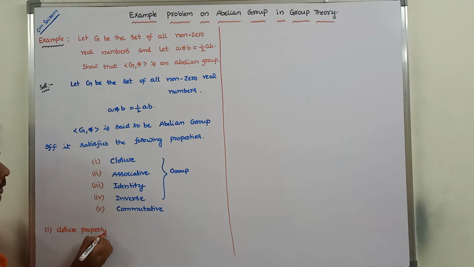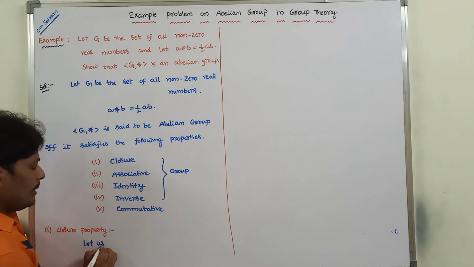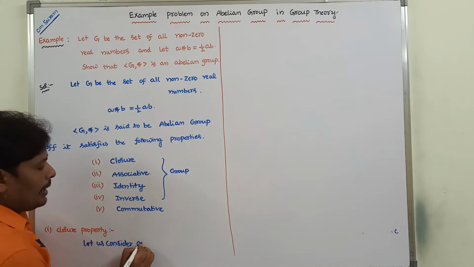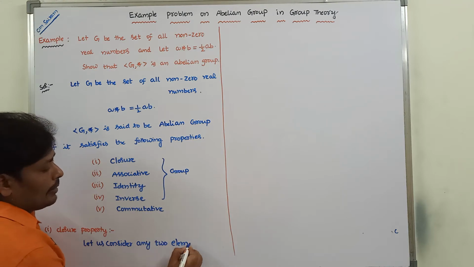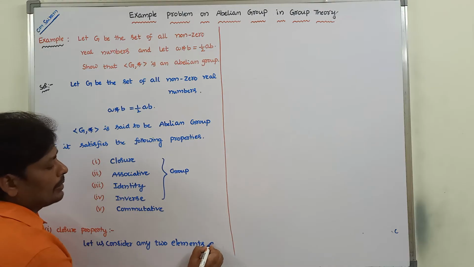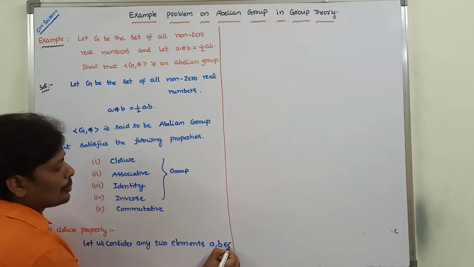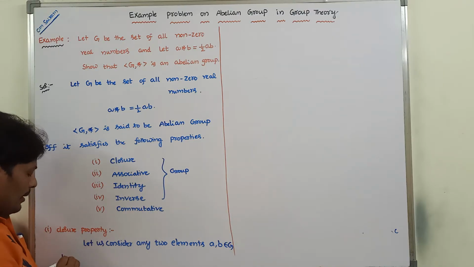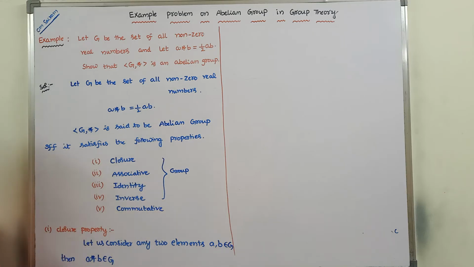So what is closure property? Let us consider any two elements A comma B belongs to G, then A star B also belongs to G. This is the statement of closure property.